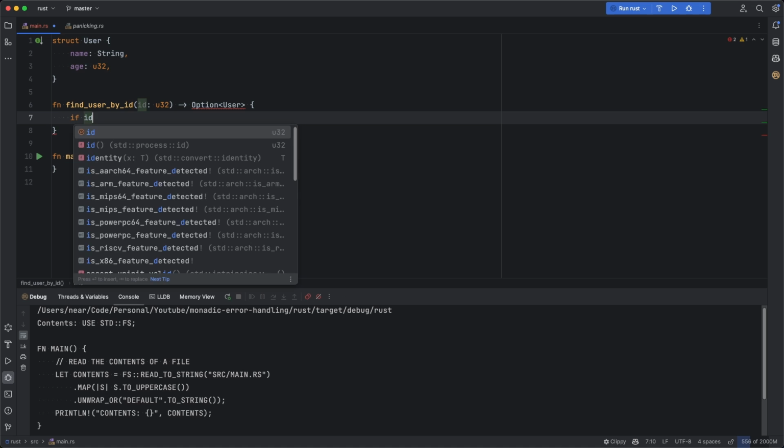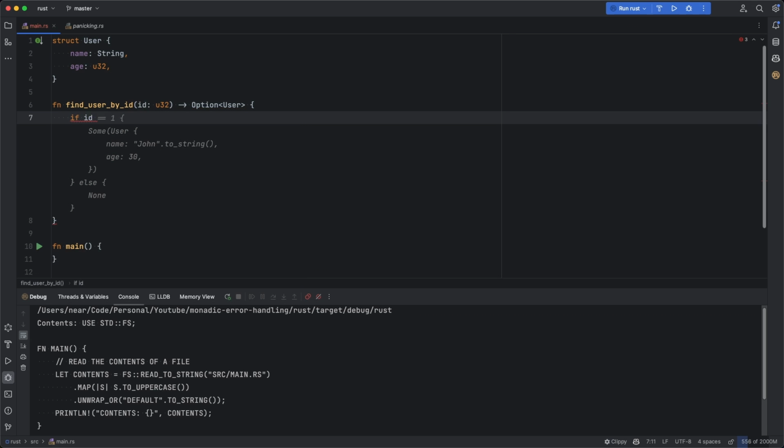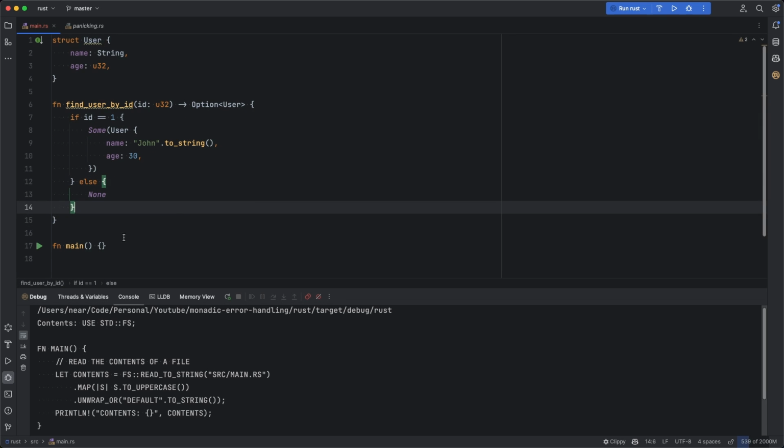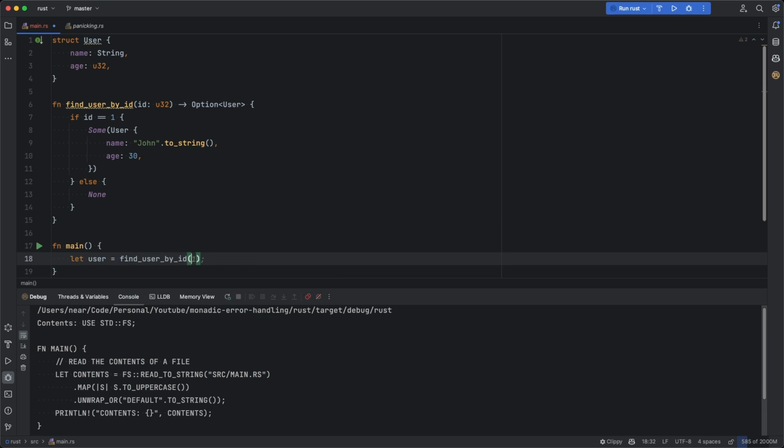Say if the ID equals 1, then we can return some hard-coded user. Say it's John of age 30. And otherwise, we just return none. So let's call this function. So let user equals findUserByID, say 1. And you can see the return type here is option of user.